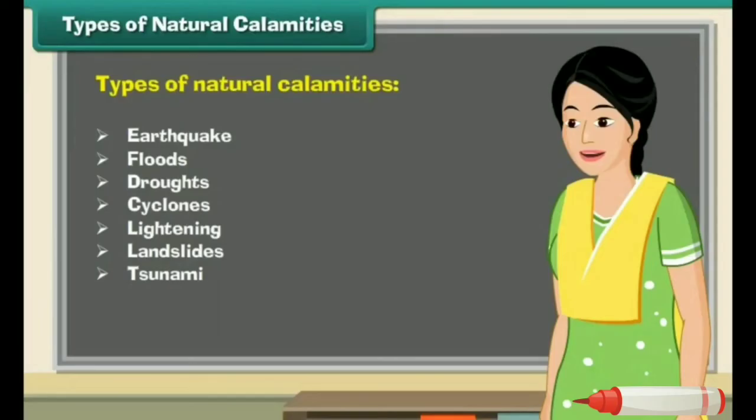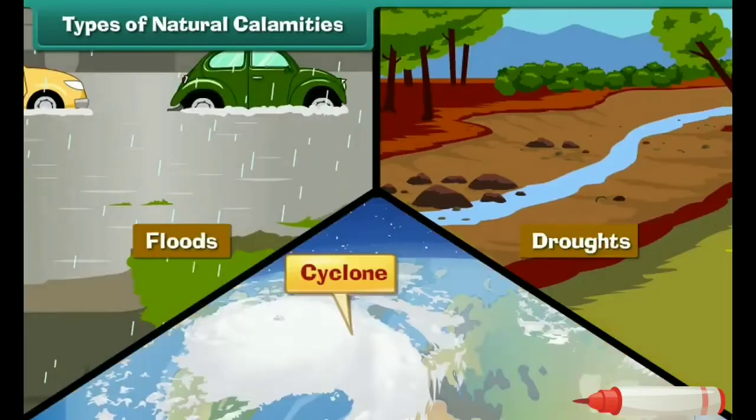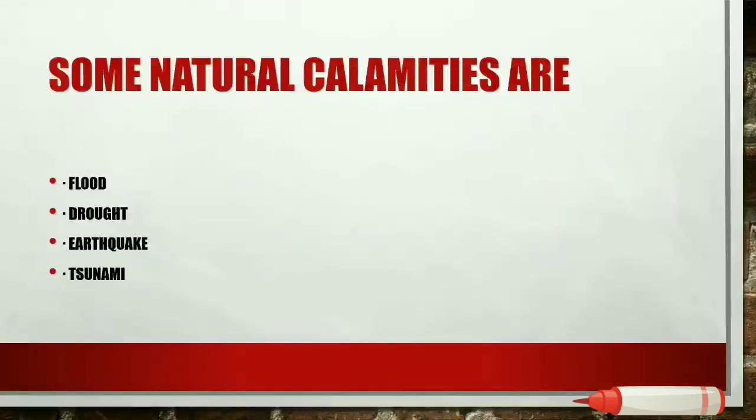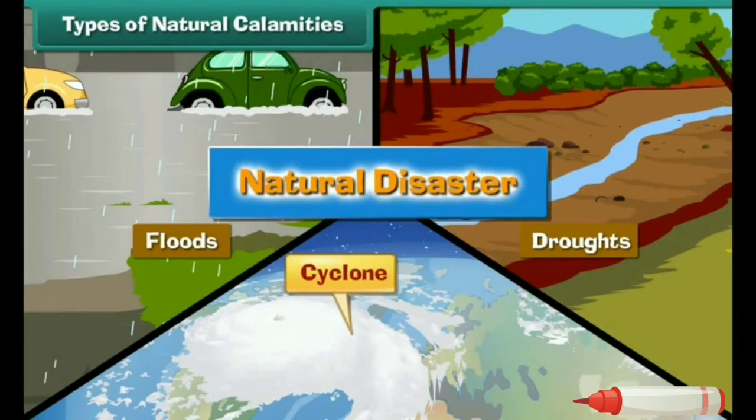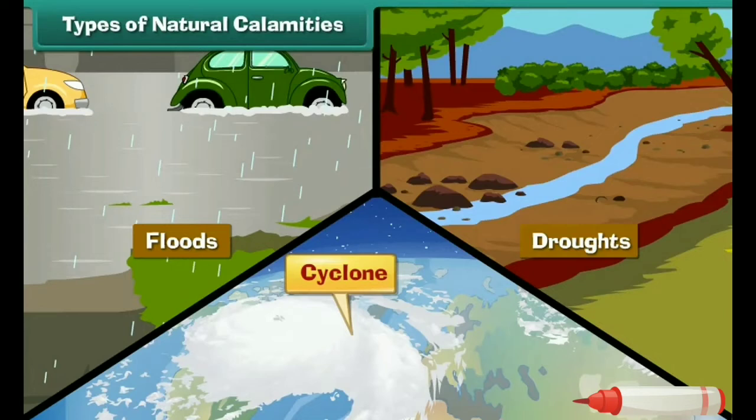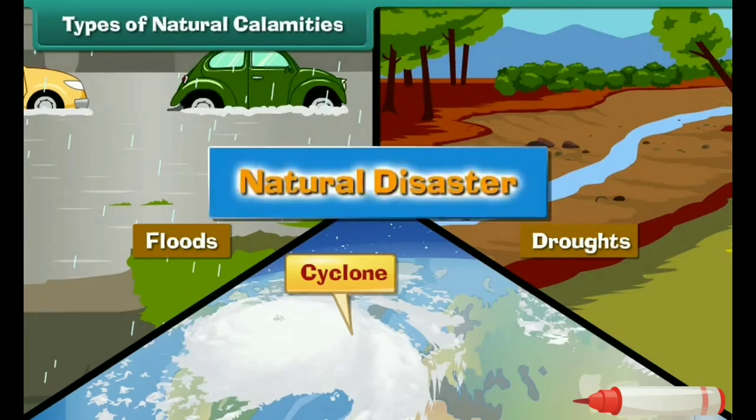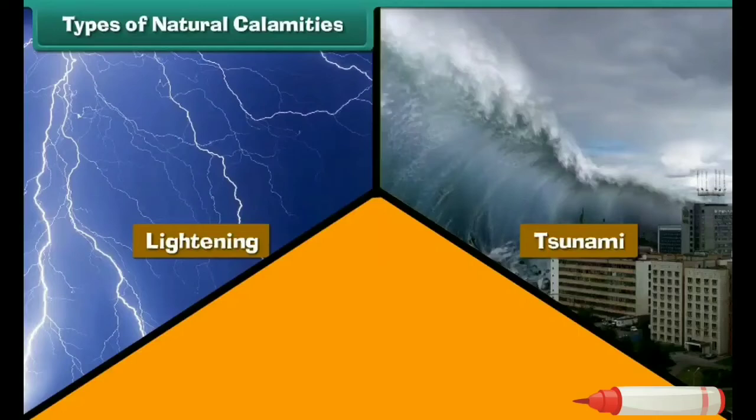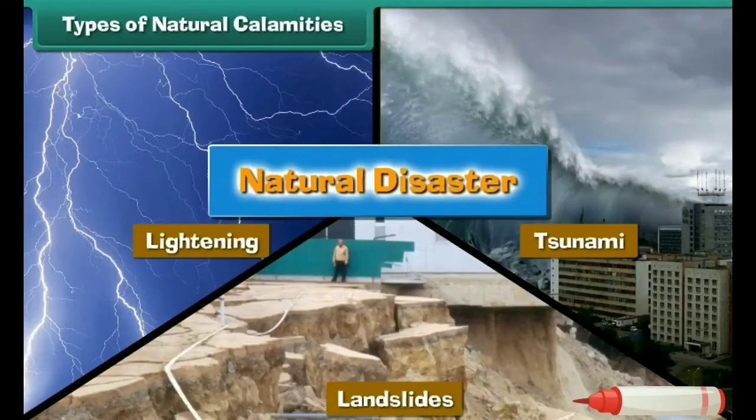So what are the examples or types of natural calamities? They are earthquakes, floods, drought, cyclones, lightning, landslides, and even tsunami is also a natural calamity. In this chapter we are going to learn about flood, drought, earthquake and tsunami. Natural calamities can also be called natural disasters because all natural calamities affect our environment and cause great damage or loss of life.